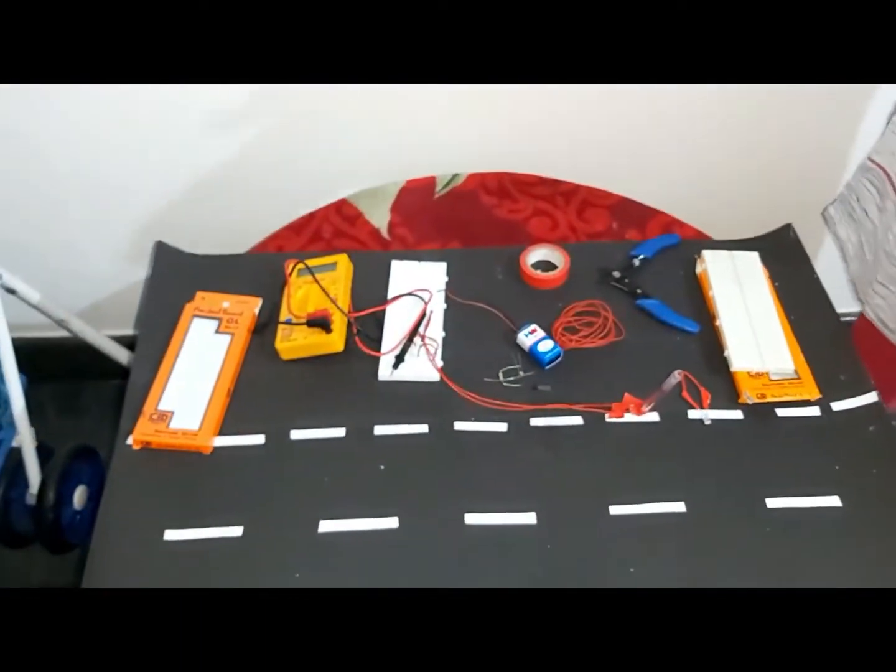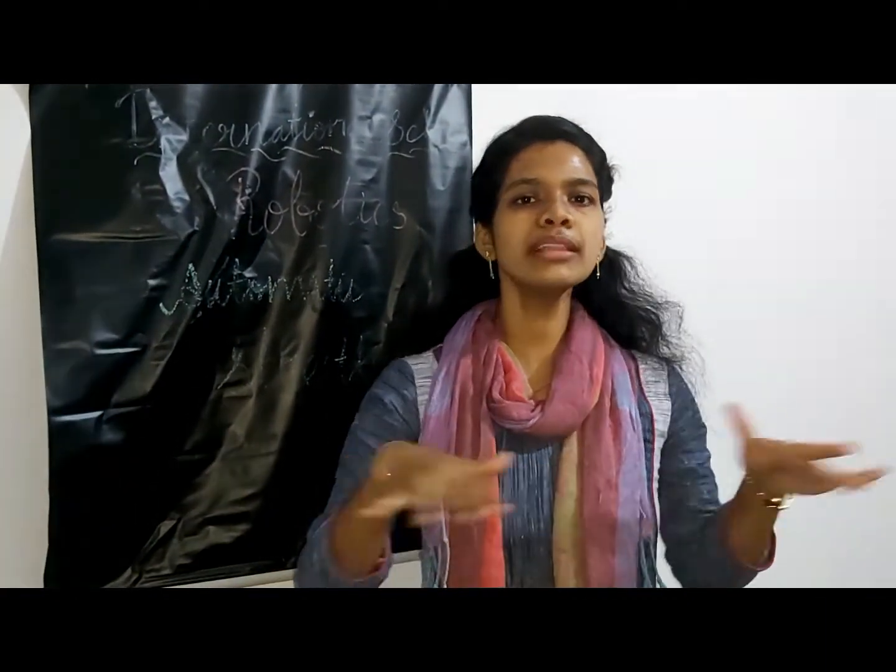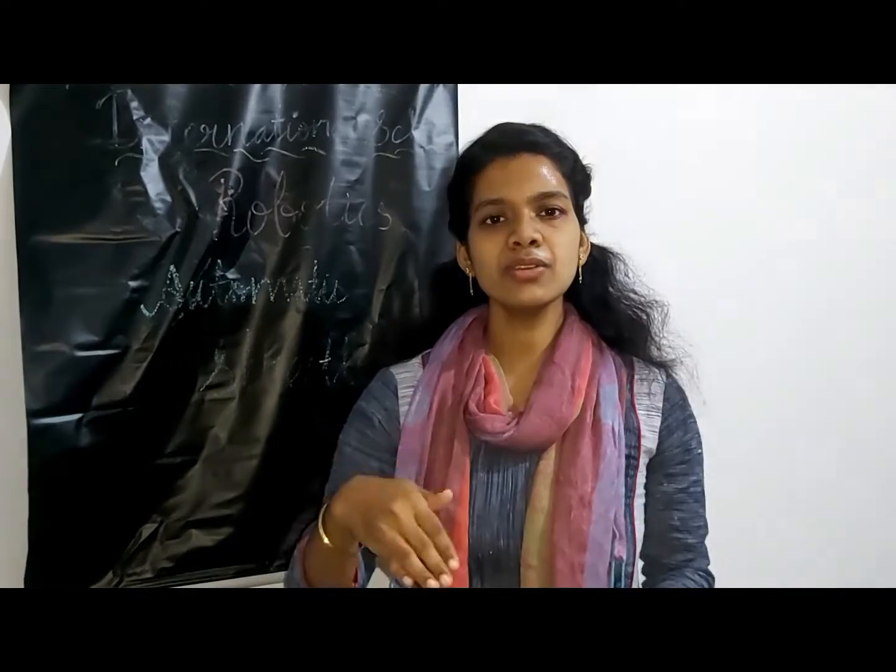Okay. So let me come to the automatic street light. I have explained and shown the demo of the automatic street light. Automatic street lights are used in all places. We can reduce the manpower. Once more I will repeat what components are necessary for making the automatic street light. First necessary thing is the breadboard.